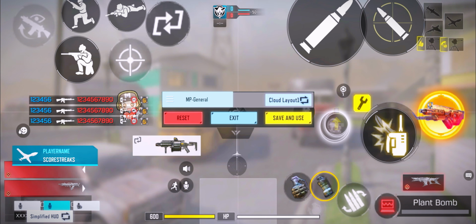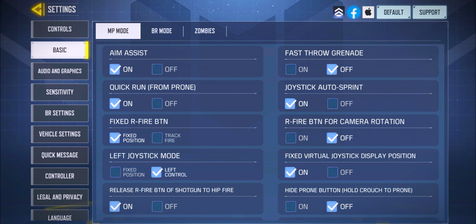Next up, we got the joystick that I have in the middle of my HUD. It just makes the gameplay look so smooth and so nice. Everyone can see how you're moving, how your joystick is moving. I have my reload button on the bottom right, which I use with my thumb just to reload. As simple as that.